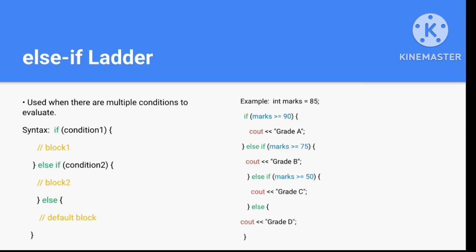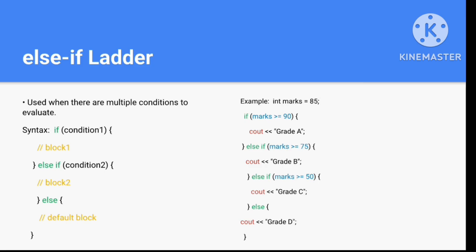Here is an example. You can see that we are going to give grades to a student, and the marks entered is 85. It first checks in the if statement if the marks is greater than 90. If it is greater than 90, then print grade A. If the first if statement is false, then the else if statement is evaluated. It checks if the marks is greater than or equal to 75, then print grade B. And if it is also false, then the other else if statement will get evaluated.